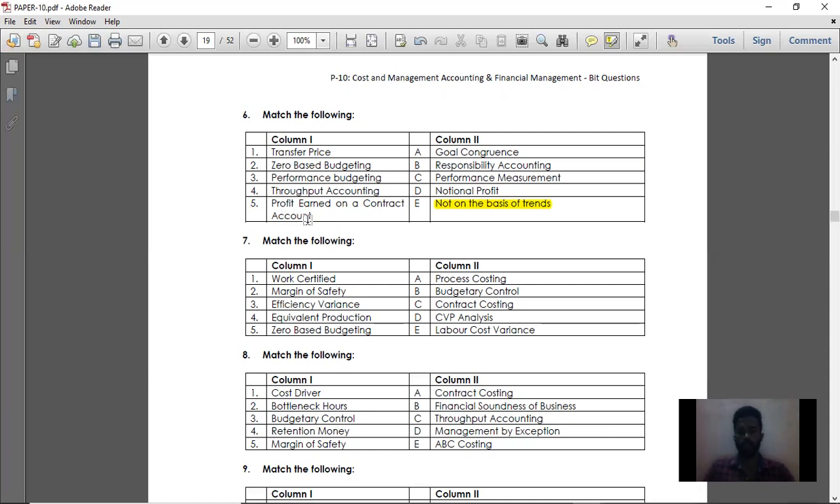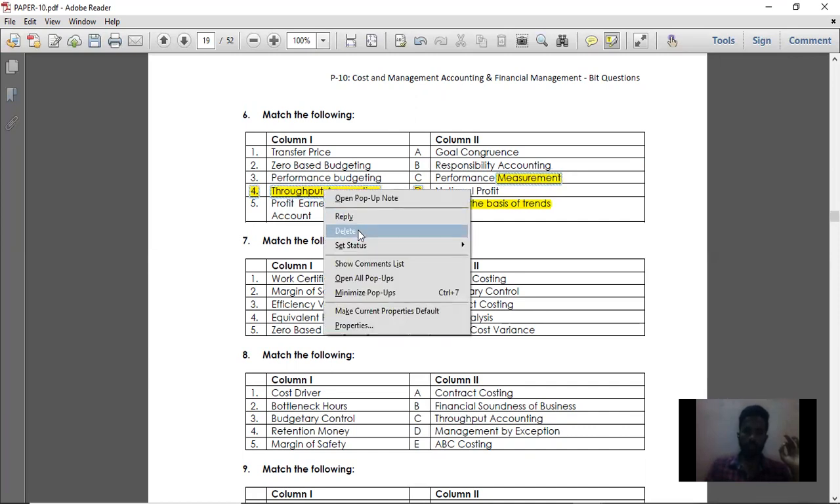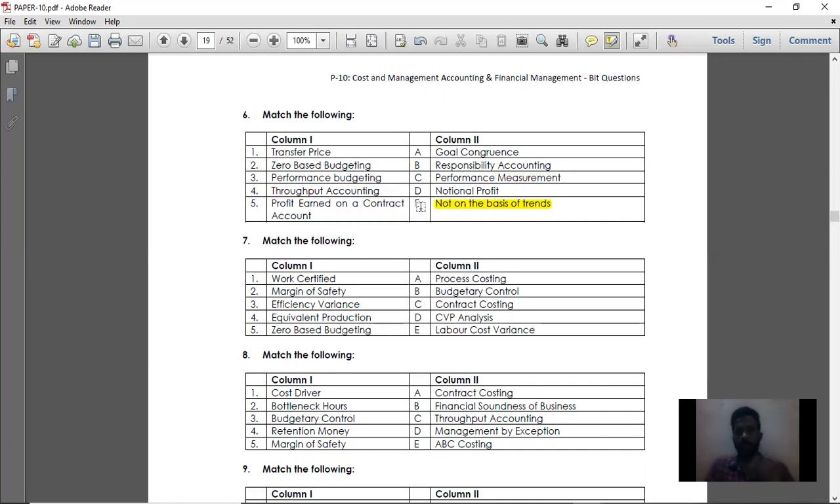That is for 25% to 50% of completion of work. The formula is, I think, 1/3 into notional profit into cash received by work certified. And if it is 50% to 90%, then 2/3 into notional profit into cash received by work certified. So that is the formula. There in contract costing only you get this particular terminology, notional profit. So profit earned on contract account is nothing but notional profit. So for point number 5, the answer is D.